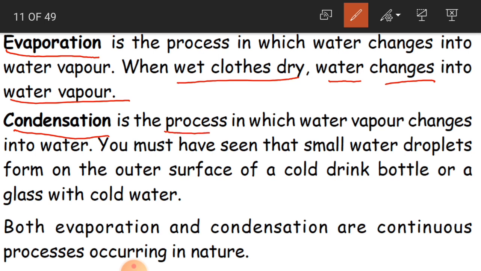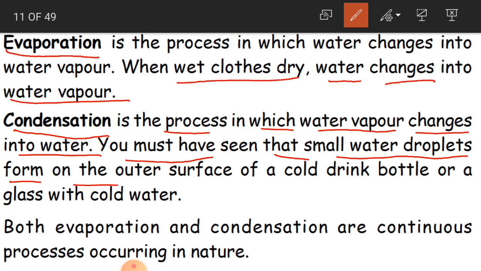Condensation is the process in which water vapor changes into water. So this is just the opposite of evaporation. Here water vapor is going to change into water. How? You must have seen that small water droplets form on the outer surface of a cold drink bottle or a glass with cold water.